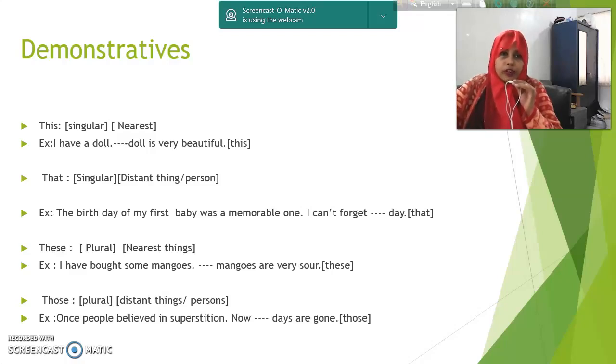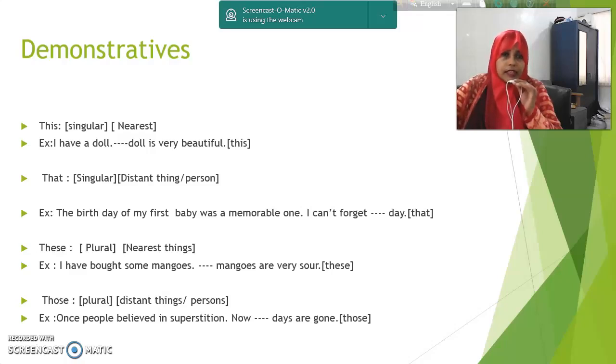Number 2, that. That is used for a singular person or thing and that should be of distant places. What can we see in the example? The birthday of my first baby was a memorable one.